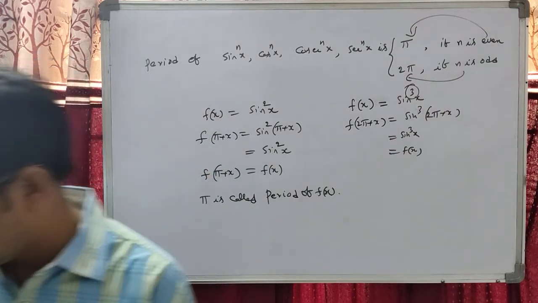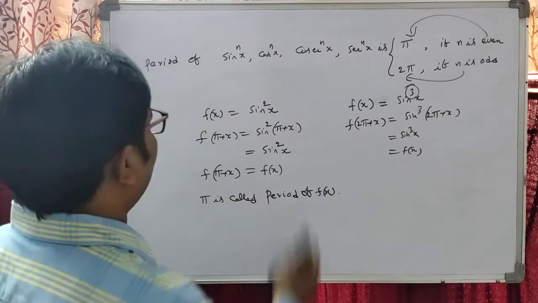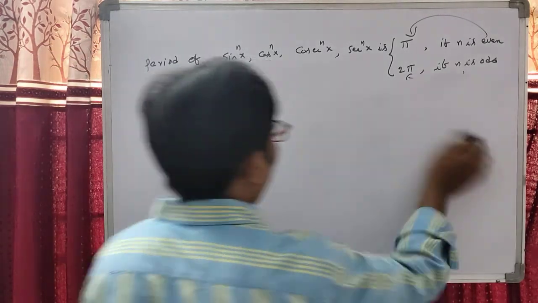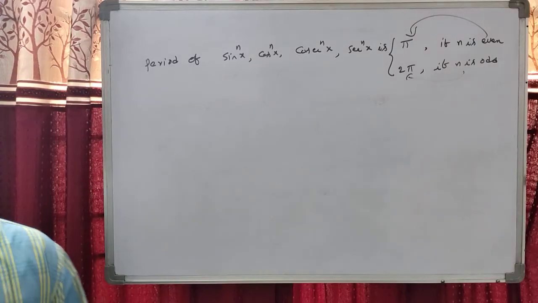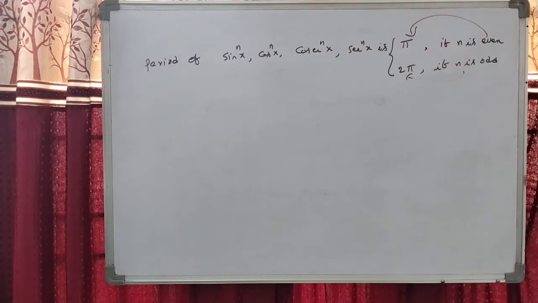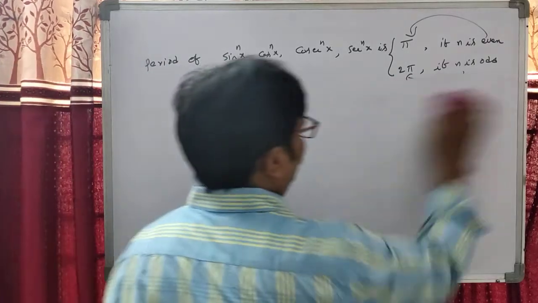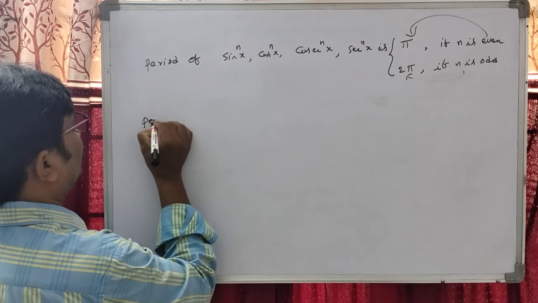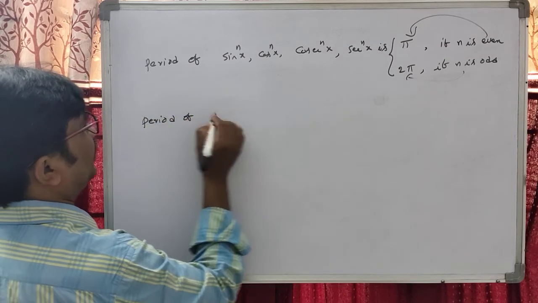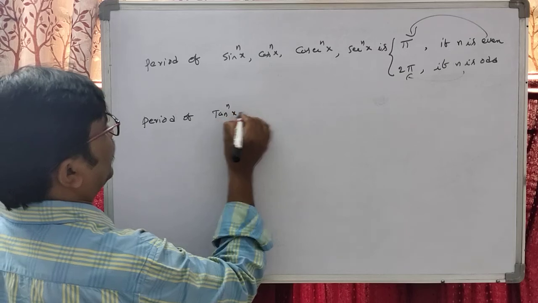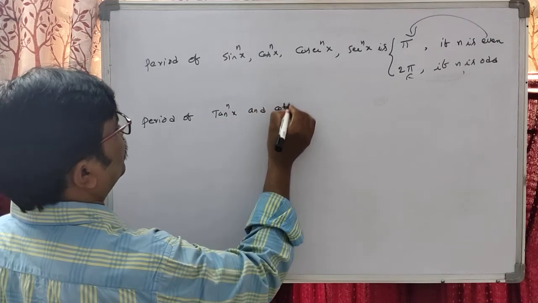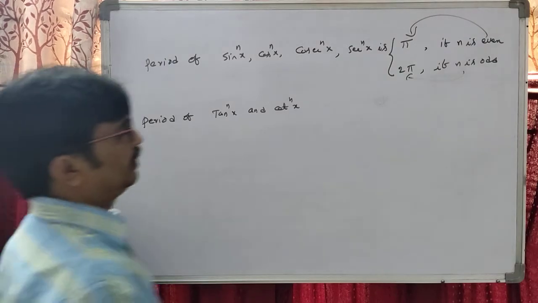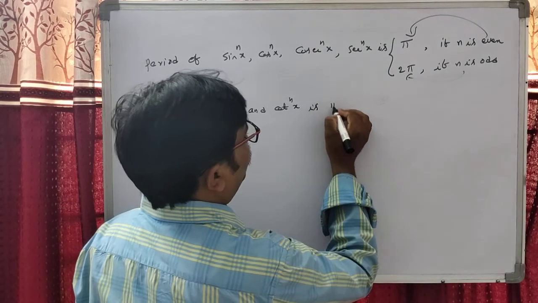Okay students, the period of tan power nx and cot power nx, whether n is even or odd, is always pi.